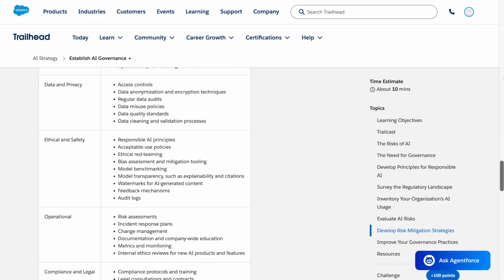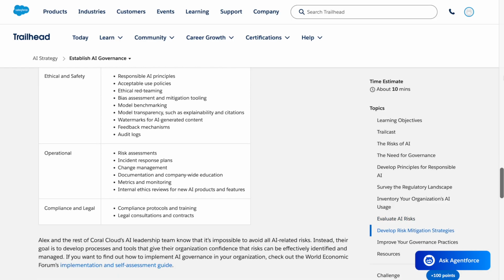Ethical and safety. Responsible AI principles. Acceptable use policies. Ethical red teaming. Bias assessment and mitigation tooling. Model benchmarking. Model transparency, such as explainability and citations. Watermarks for AI-generated content. Feedback mechanisms. Audit logs. Operational. Risk assessments.